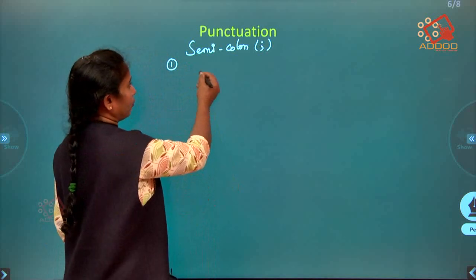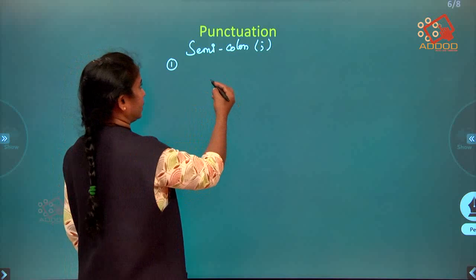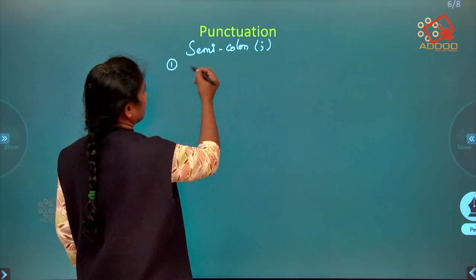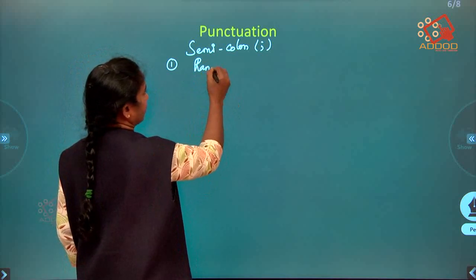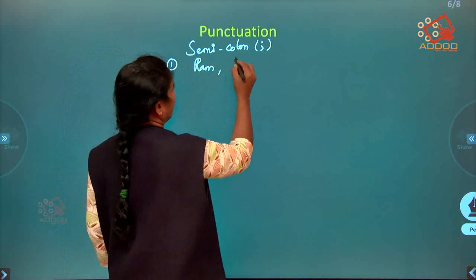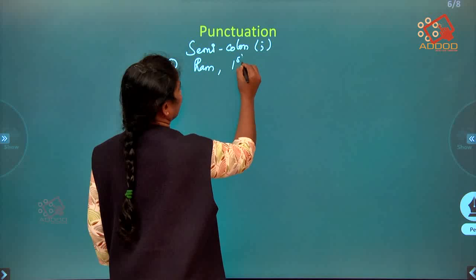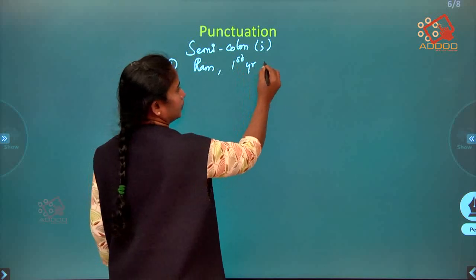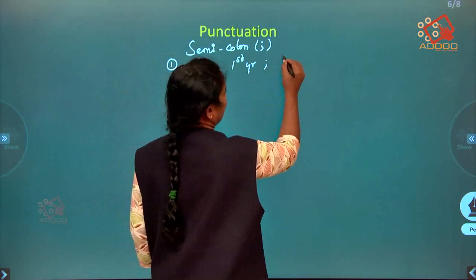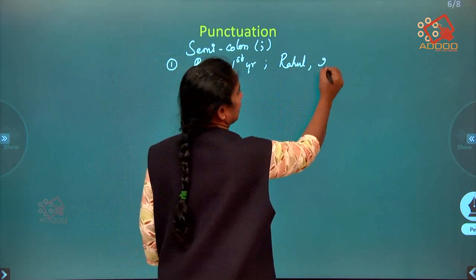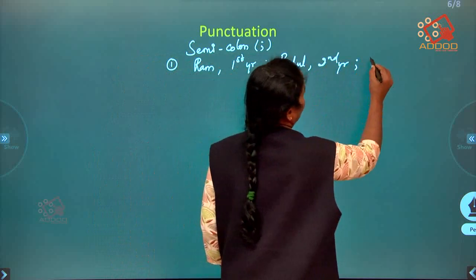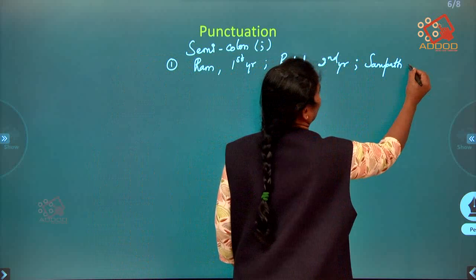If I say the following students were selected: Ram from inter first year, then Rahul second year, then Sampath again first year.